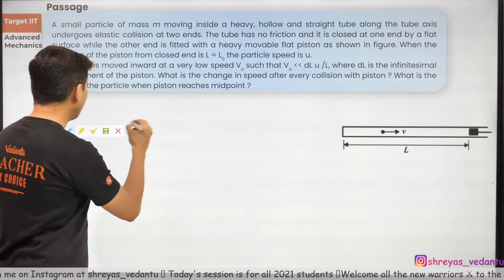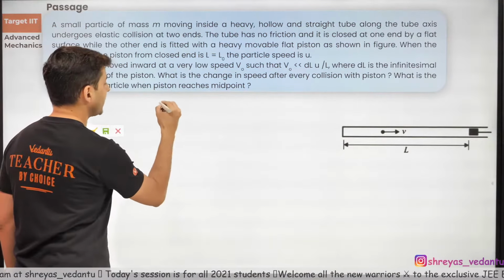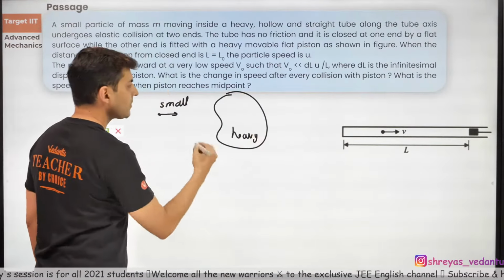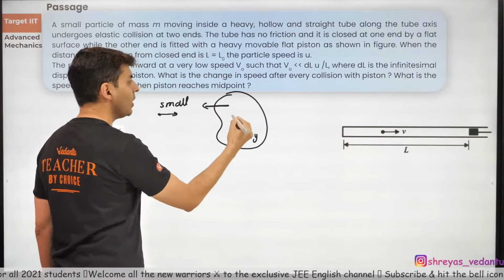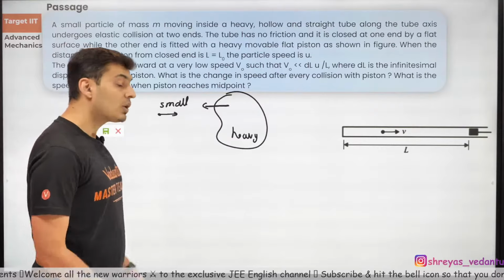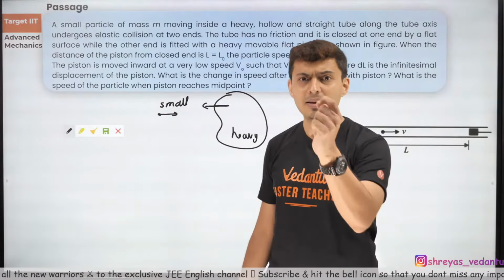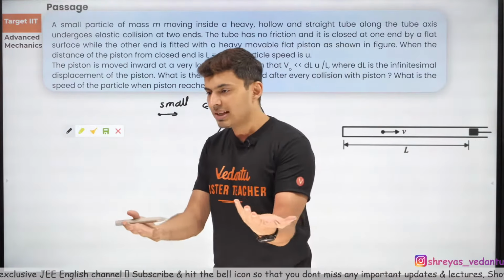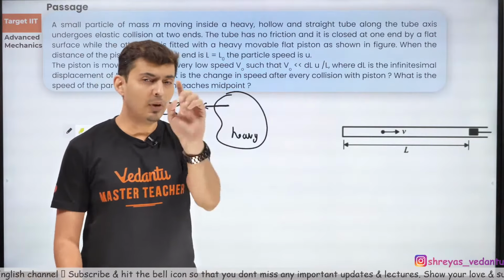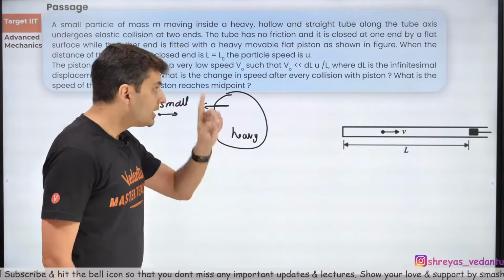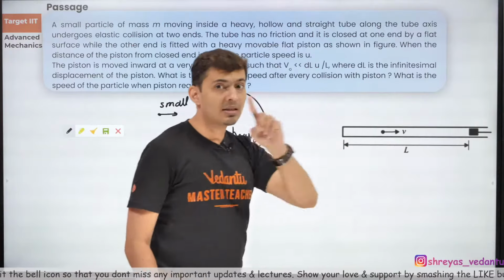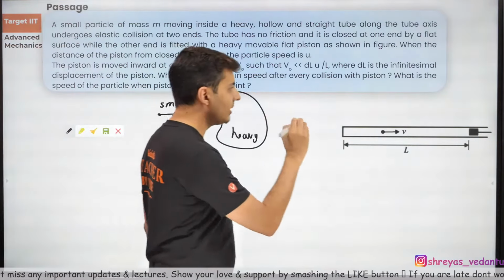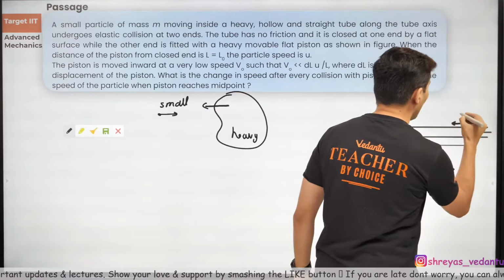First of all, let me know, if a small object collides with a heavy object, will the velocity of the heavy object change or not? You have learned this in momentum. Very small object, 5 gram object collided with 10-ton body. Obviously, the 10-ton body will not change its speed. The 5 gram mass will change its speed. Hence, use that concept here. That means the piston's speed will not change throughout the journey. That's understood. So I'll put it over here. The piston's velocity is always V0.